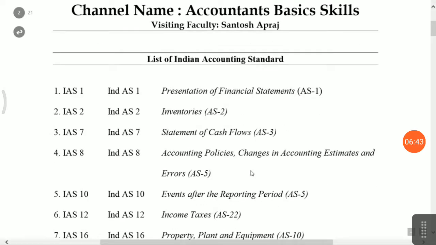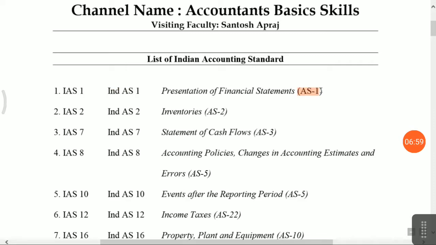This is a list I have given. IAS 1 is international accounting standard 1. Our Indian government has given a similar accounting standard number, that is Ind AS 1, that is presentation of financial statements.